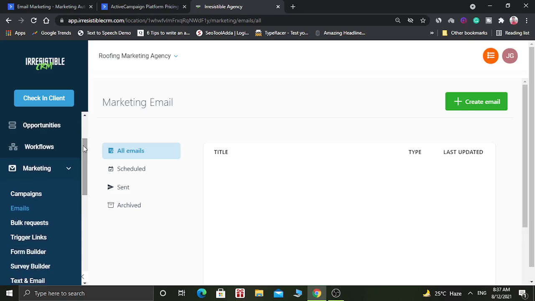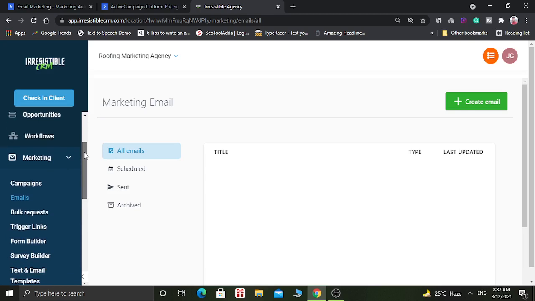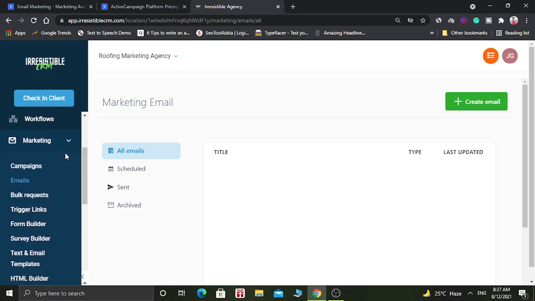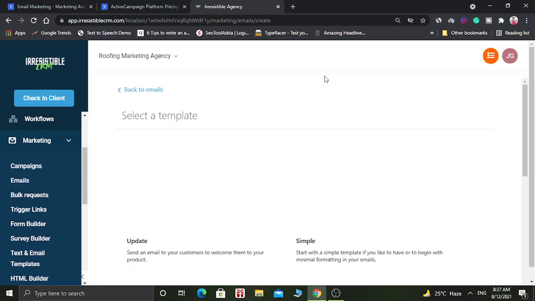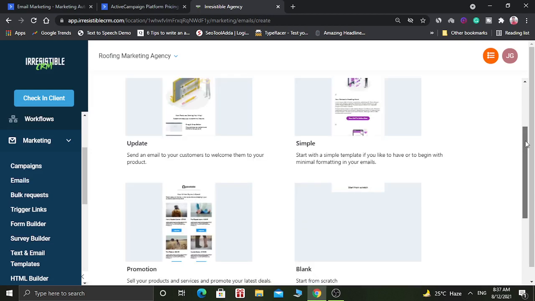from Go High Level. So this is the Go High Level dashboard. When you log in to the Go High Level dashboard, go to the marketing section and go to the emails, and here you can create unlimited number of email templates and you can send unlimited emails. So you don't have to worry about the prices. It has only one price of $97, which is more than enough.